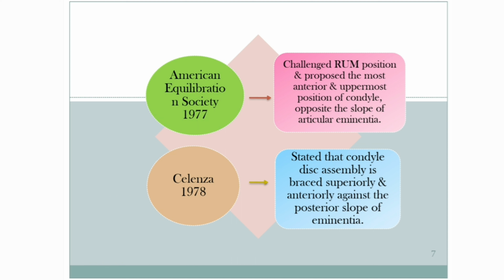In 1977, the American Equilibration Society challenged the RUM position and proposed the most anterior and uppermost position of the condyle opposite the slope of the articular eminentia as the centric relation.